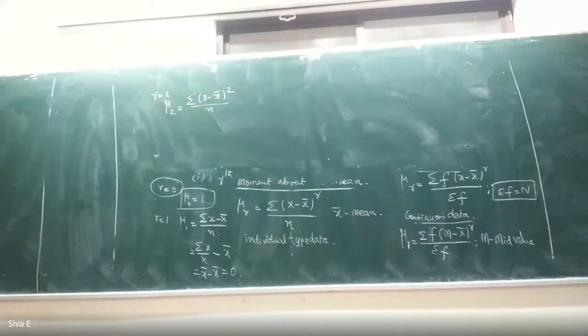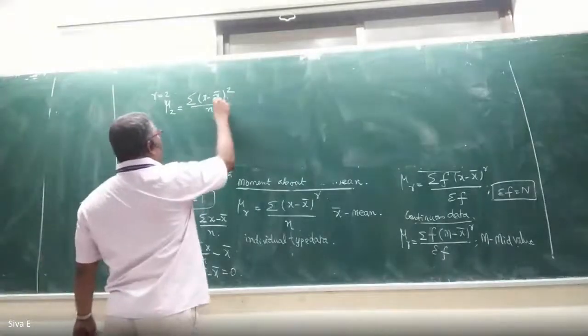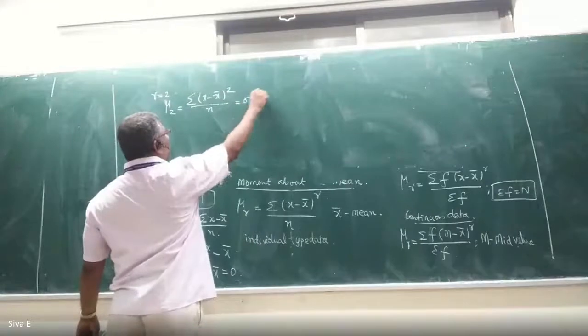Anybody, can you remember that formula? See yesterday's notes. Are you able to remember this formula? Root over sigma square, not mu square. So it is the value of sigma square.